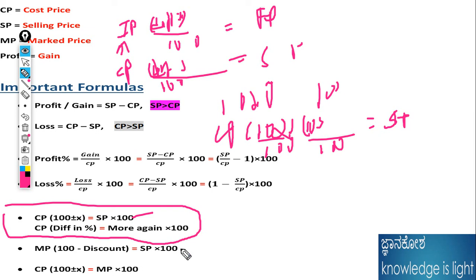This is the formula for MP. Whatever the market price, we calculate with respect to the selling price. Whatever the selling price, we calculate with the MP with respect to the cost price to do the problems. Let's see the problems and how to do them.